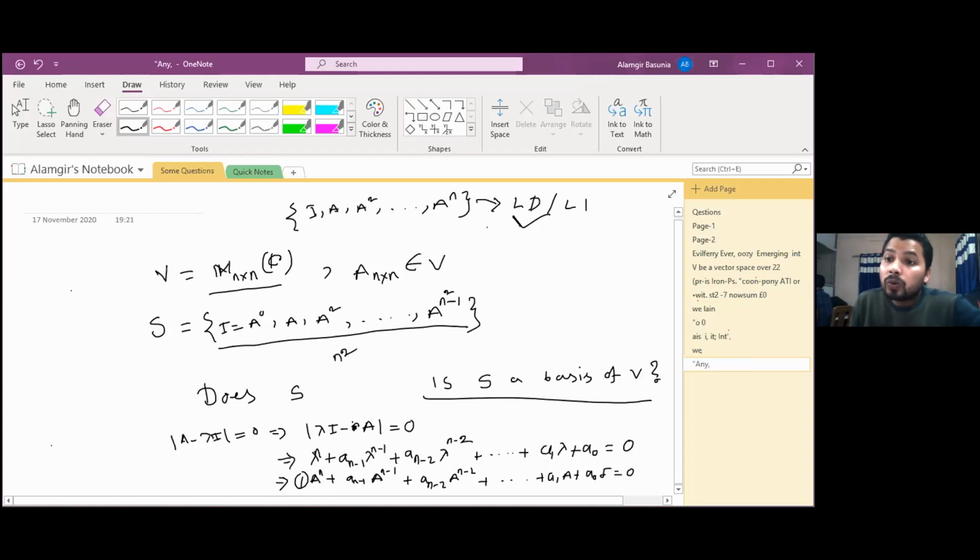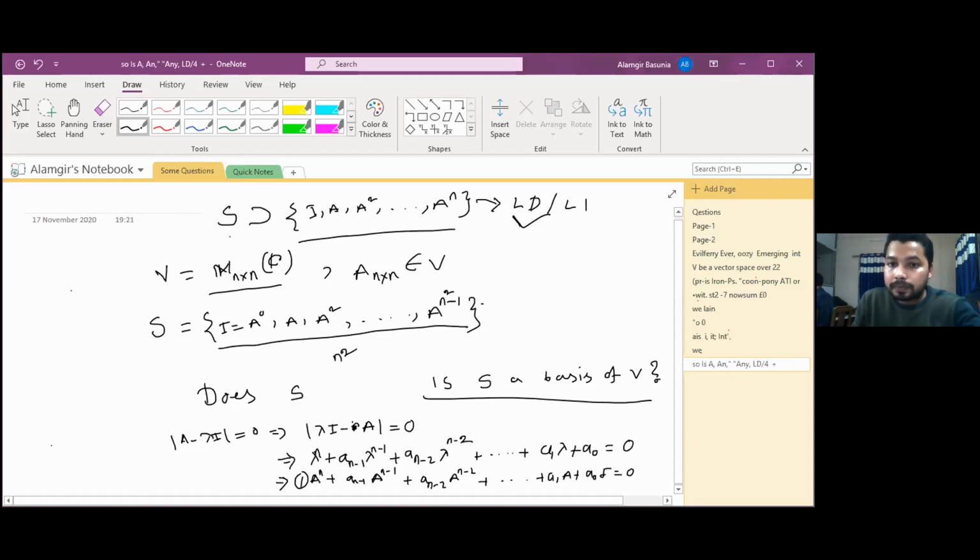And we know one small theorem that any superset of a linearly dependent set is linearly dependent. This means this S is a superset of this linearly dependent set, so S must be linearly dependent.